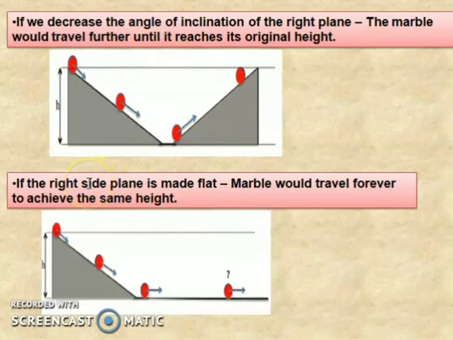If the right plane is made flat, so here we are making it flat, then the marble would travel far away to achieve the same height. So, these are the arguments of Galileo.